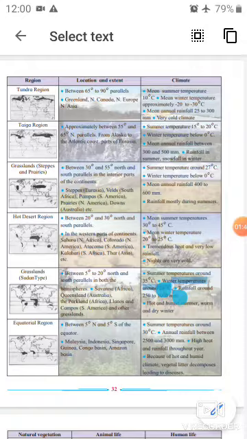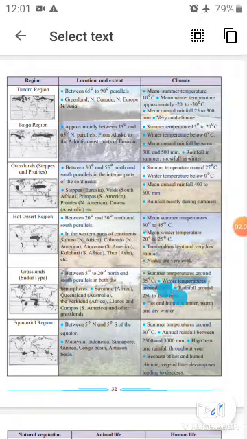And the second, taiga region. The taiga region is located between 55° north and 65° north parallels. This region receives rainfall in summer and snowfall in winter, and coniferous forests are mainly found in this region.